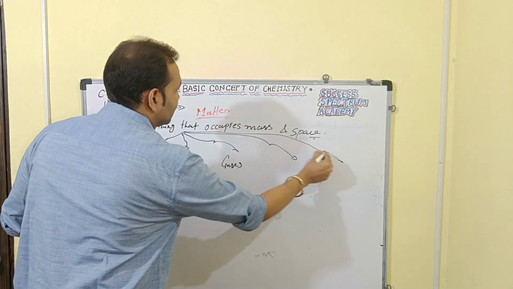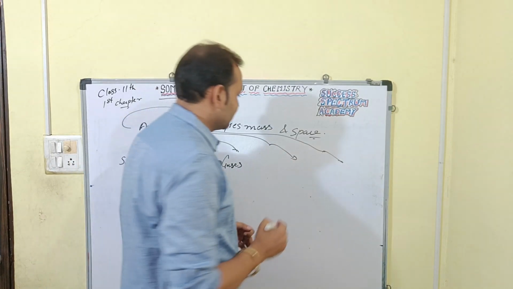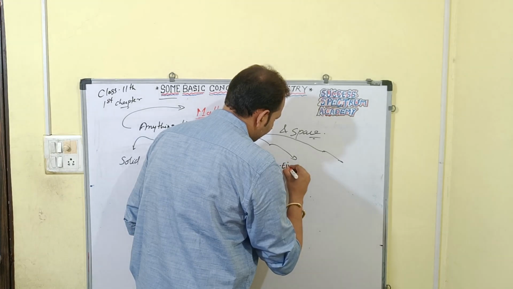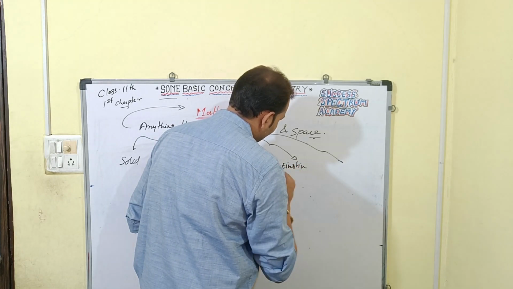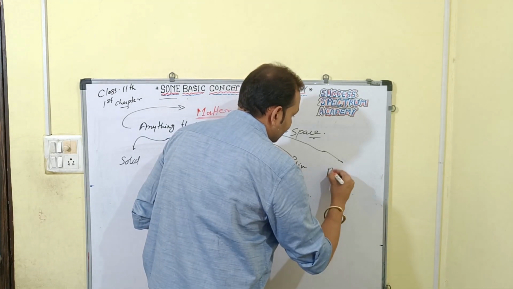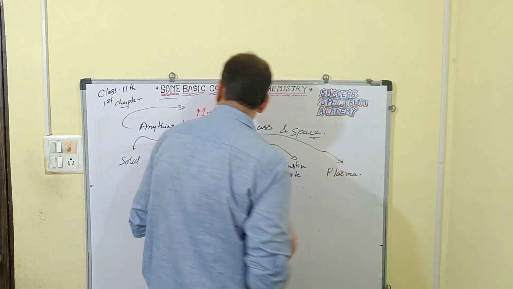Other than these three, there are two more states as well: the Bose-Einstein condensate and plasma, right?